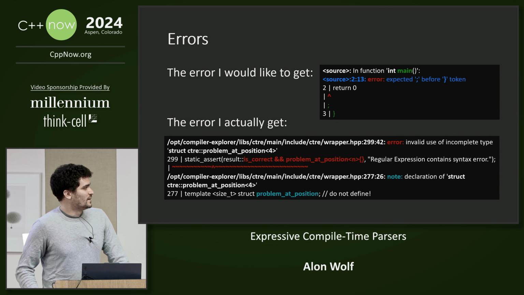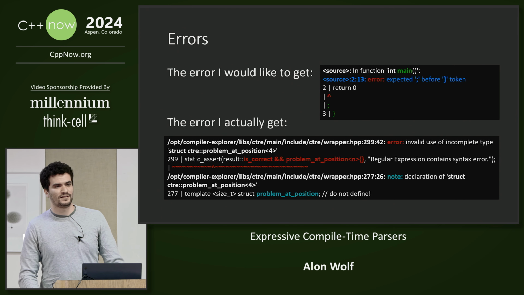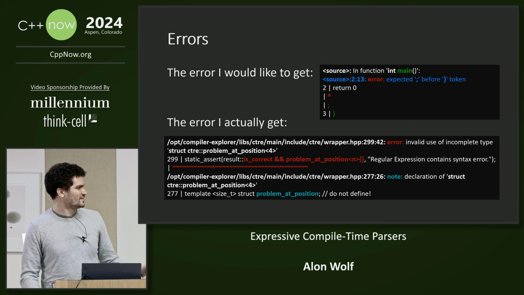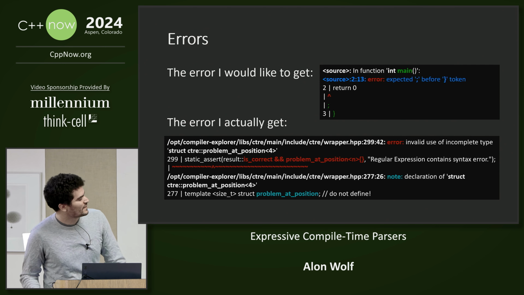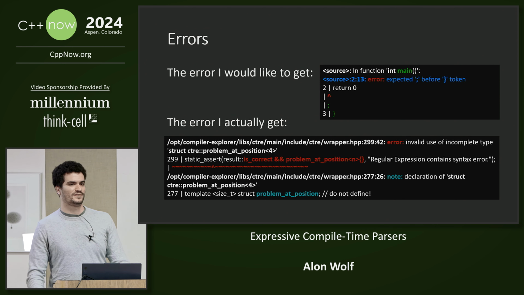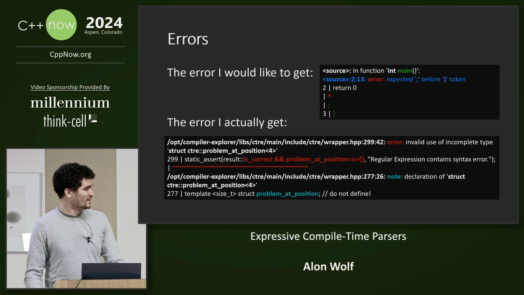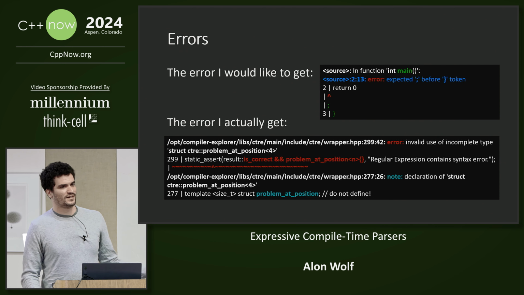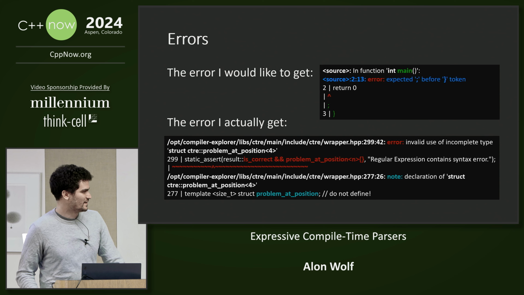Let's talk about compile time errors. Here we see two compile time errors. One is the kind that I like to get, the other one not so much. The first one is because I forgot a semicolon, and it is one that GCC generated. The other one is because I provided invalid syntax to ctre.